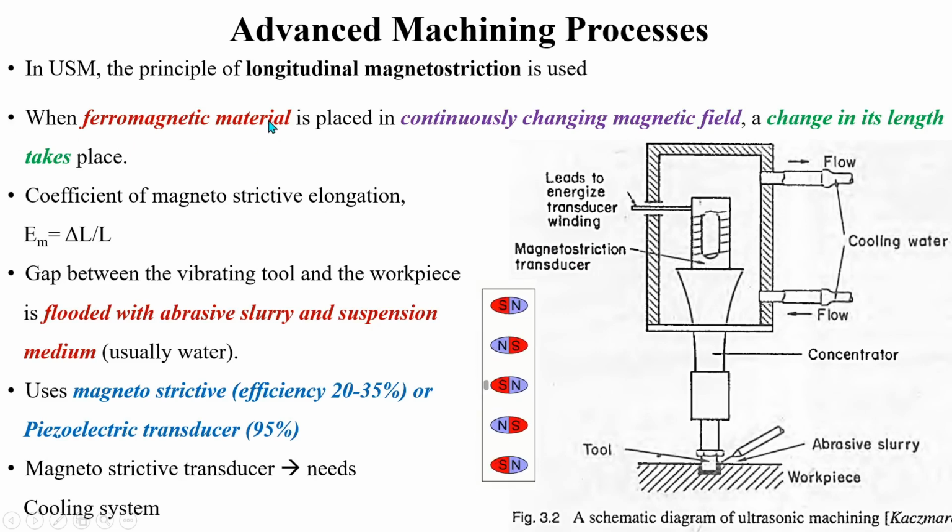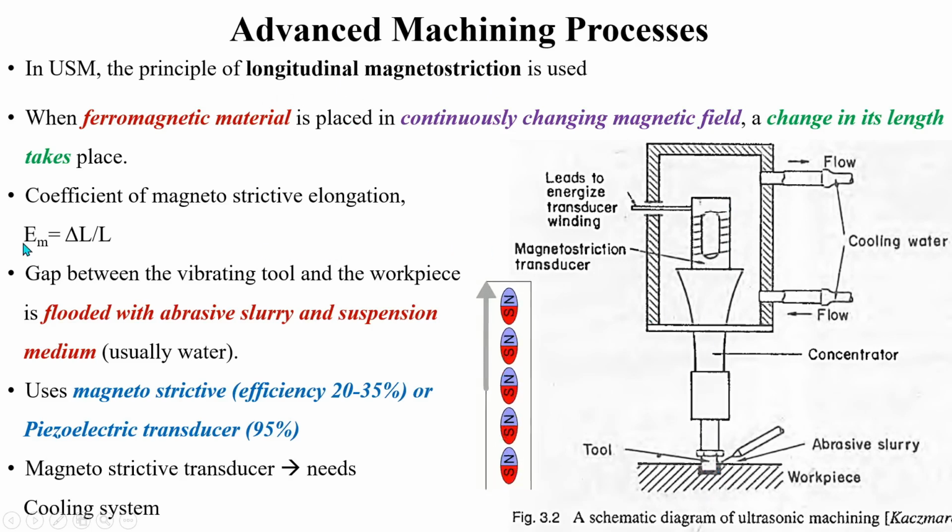The transducer is made of a ferromagnetic material. When this ferromagnetic material is placed in a continuously changing magnetic field, this material will change its length according to the energized magnetic field. Here you can see the phenomenon. Based upon the magnetic field, this material is changing its length. This induces a vibration on this ferromagnetic material. This phenomenon is termed longitudinal magnetostriction, and this is used to induce the vibration onto the tool.